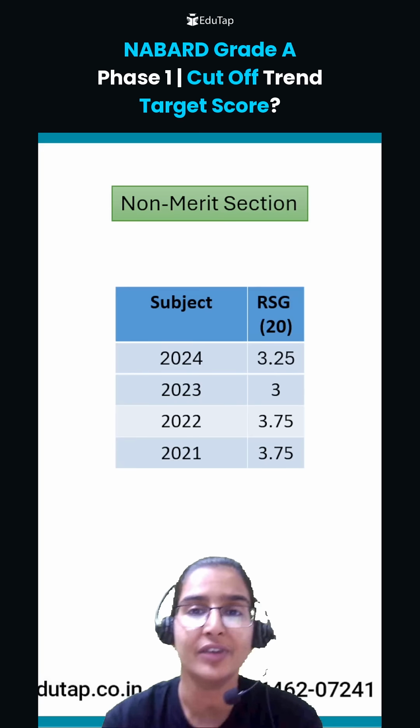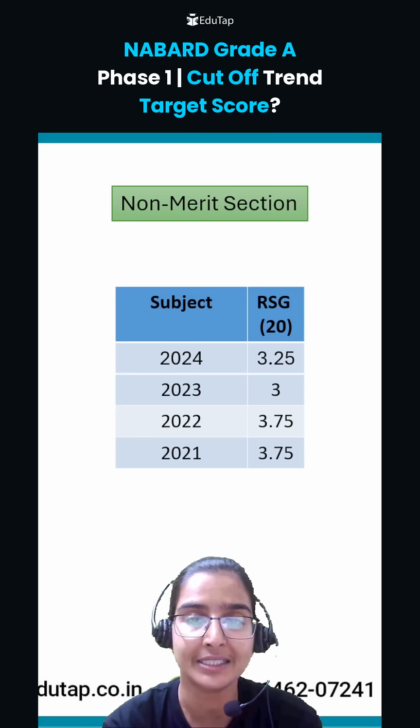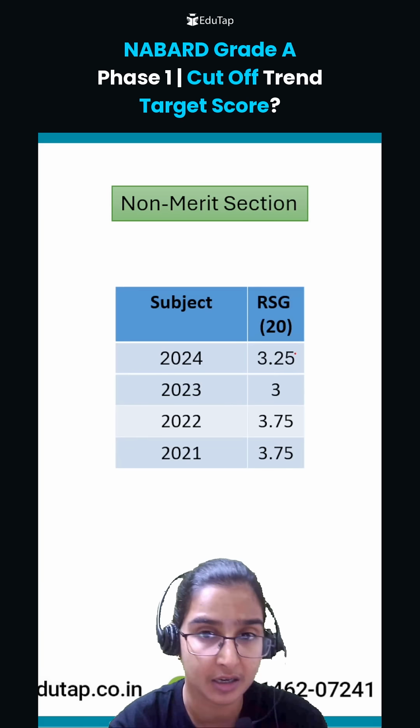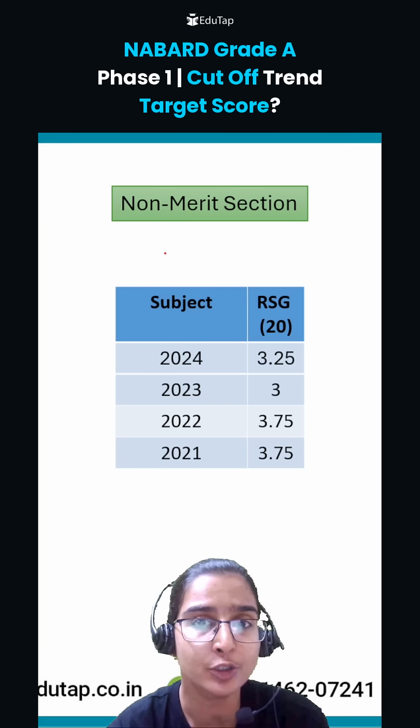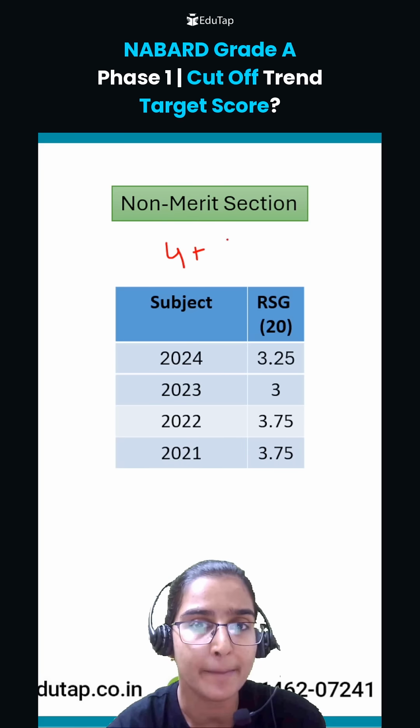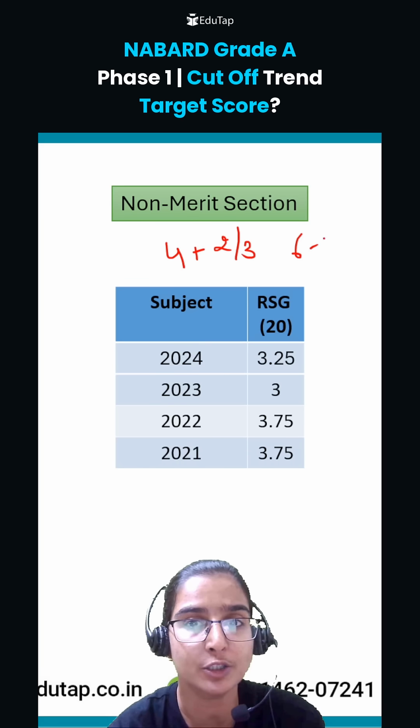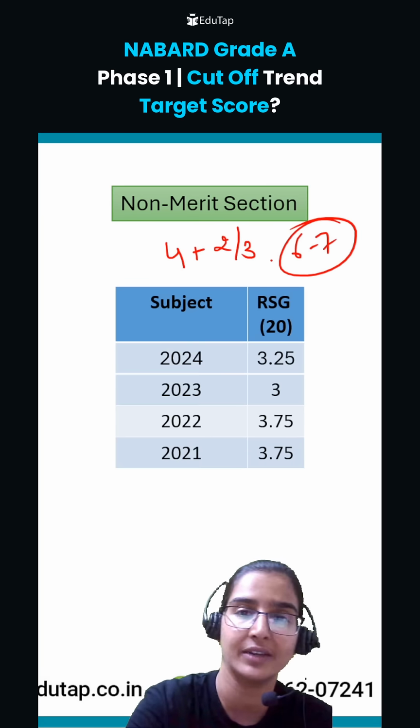So students, as far as the first component, reasoning, is concerned, if you see the cutoff trends, it has hovered around 3 to 4 marks. Now the target score here should be around 4 plus 2 to 3 marks, that is, around 6 to 7 marks should be your target score as far as reasoning is concerned.